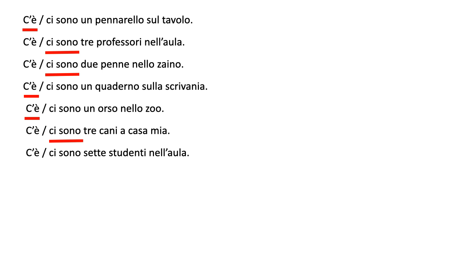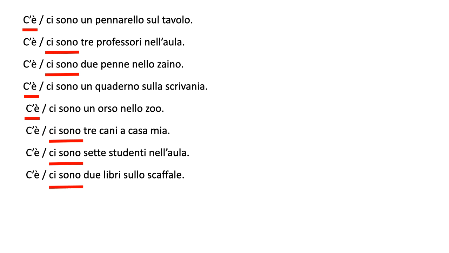But even if you didn't know that, if you look at studenti, you will notice that it's plural, right? Because the singular, the word that means one student, is studente, ending in an E. I hope you remember. And if you follow the rule we studied for the plurals, you will notice that the I at the end of studenti is the plural. So it's ci sono.